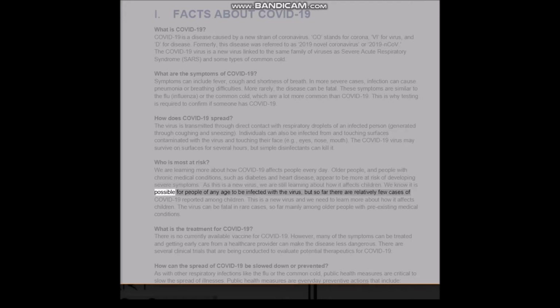We know it is possible for people of any age to be infected with the virus, but so far there are relatively few cases of COVID-19 reported among children. This is a new virus and we need to learn more about how it affects children. The virus can be fatal in rare cases, so far mainly among older people with pre-existing medical conditions.